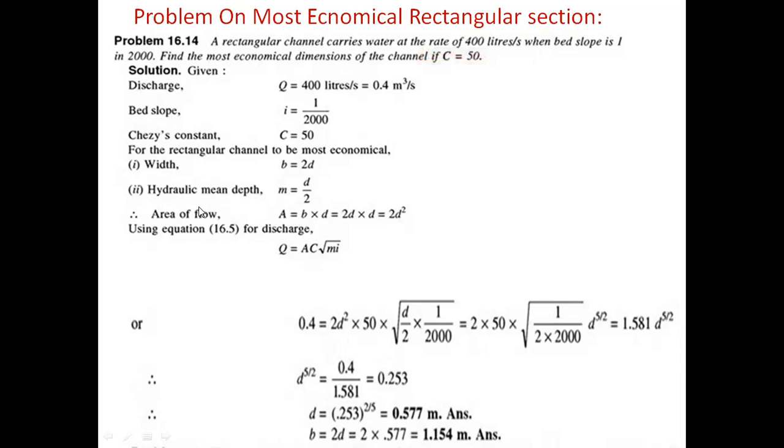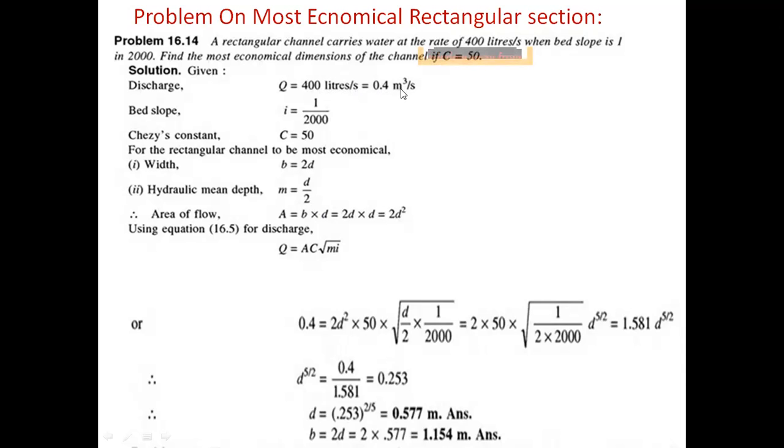For that, first we need to find the area of flow, A equal to B into D. Here the conditions are B equal to 2D, m equal to D by 2. Substituting, 2D into D is equal to D square, so the area of flow is 2D square. For the discharge formula, Q equal to A C root mi. The discharge value given is 400 liters per second.